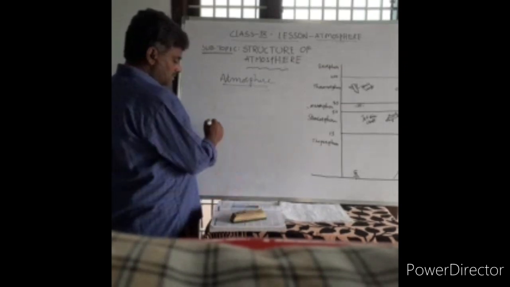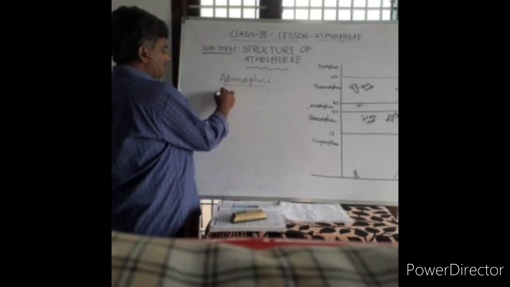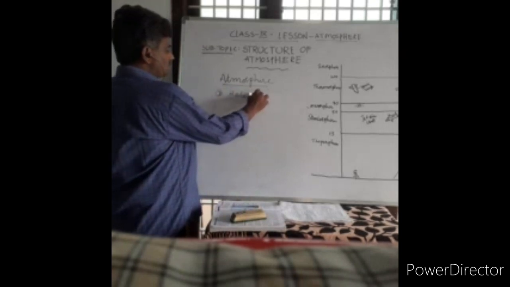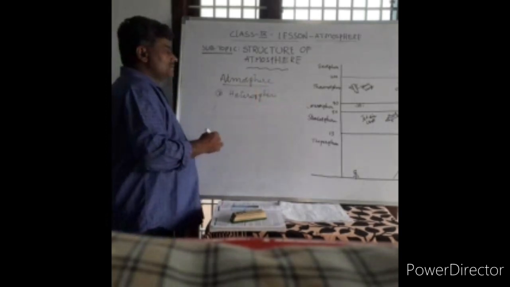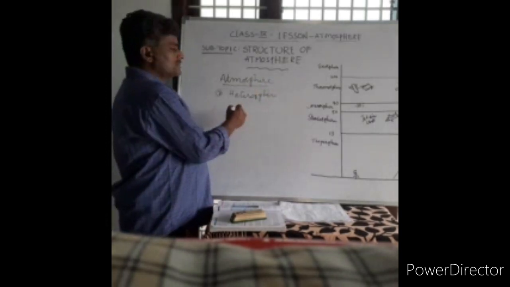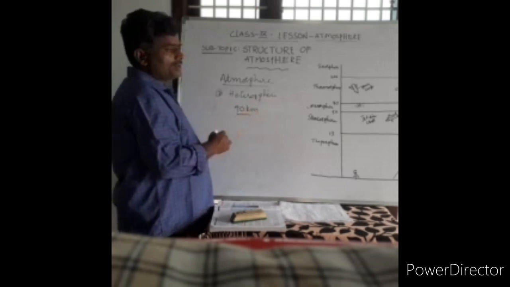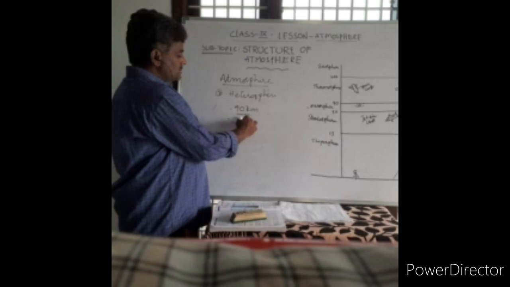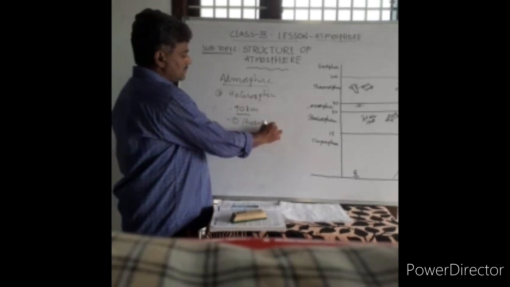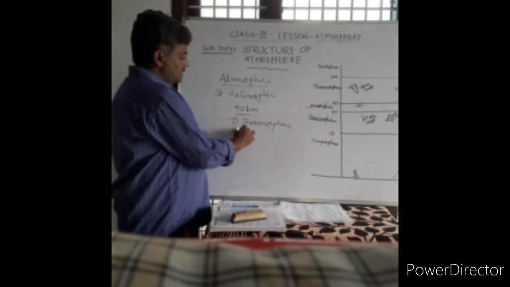Talking about heterosphere, the layer above the homosphere is called heterosphere. It is located above 90 kilometers. It consists of two major layers. One is thermosphere, the second one is exosphere.